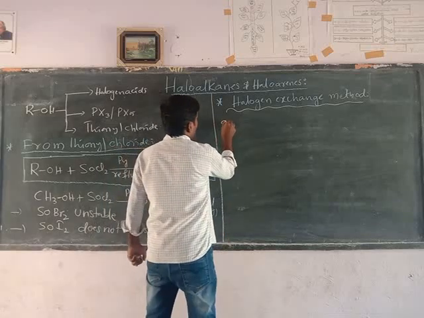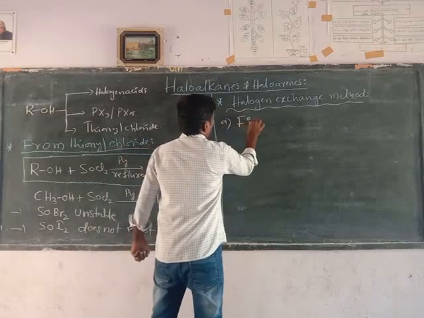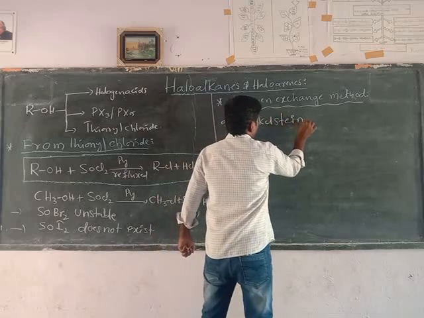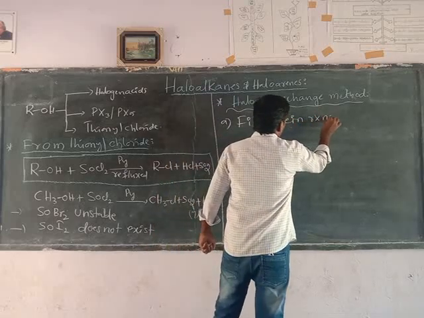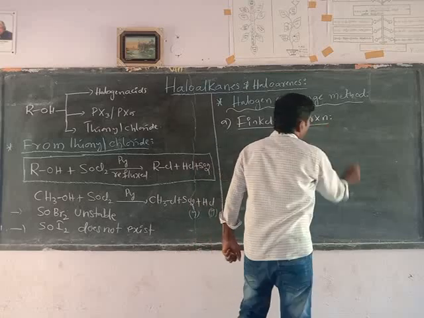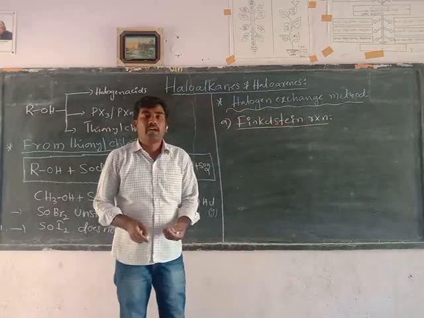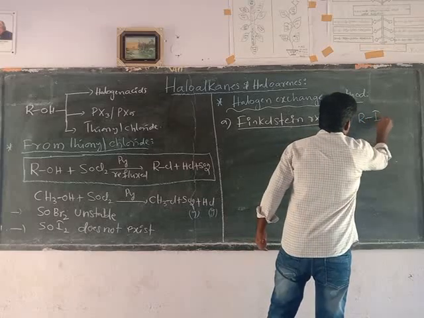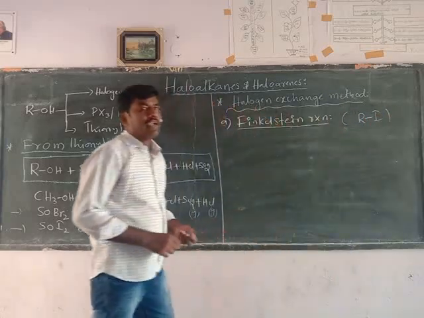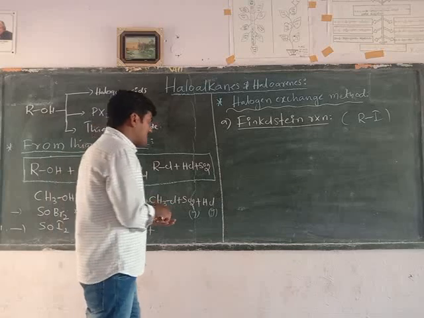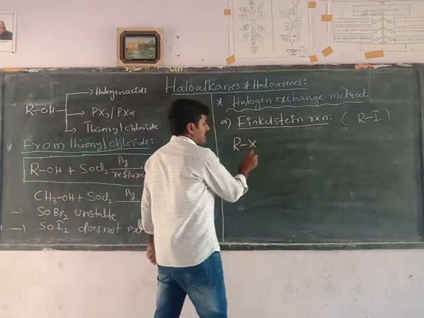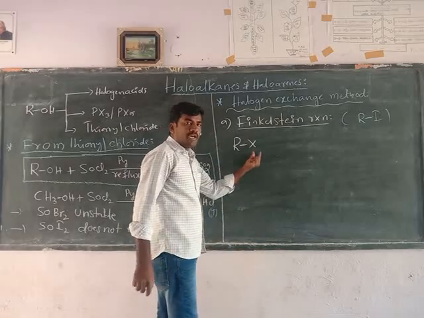First one, Finkelstein reaction. By using this Finkelstein reaction, we can prepare alkyl iodides. We can prepare alkyl iodide from alkyl chloride and alkyl bromide. In the general equation, alkyl halide means instead of X we can write chloride or bromide.